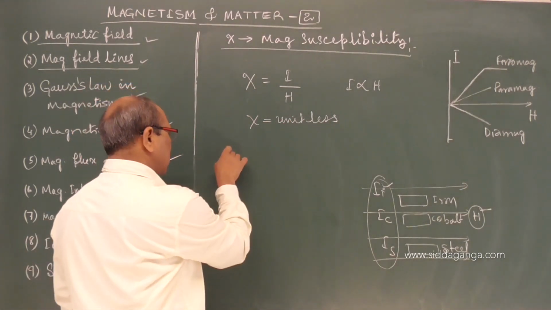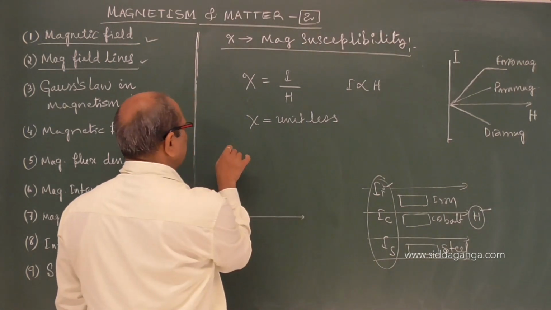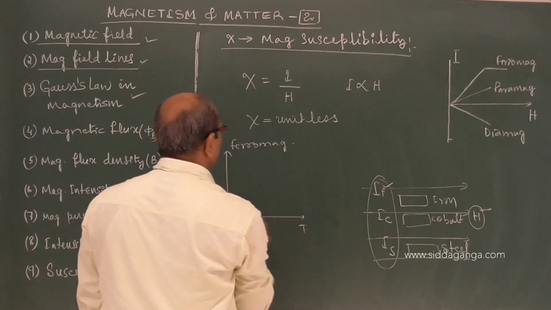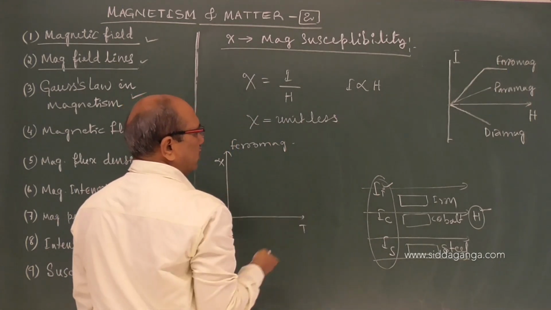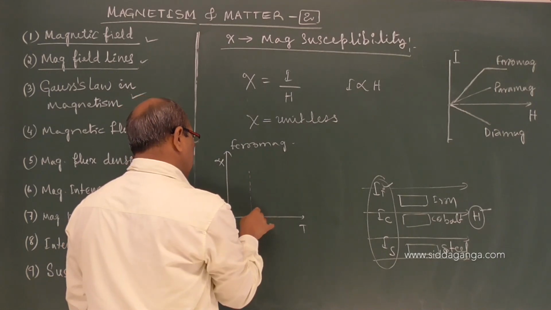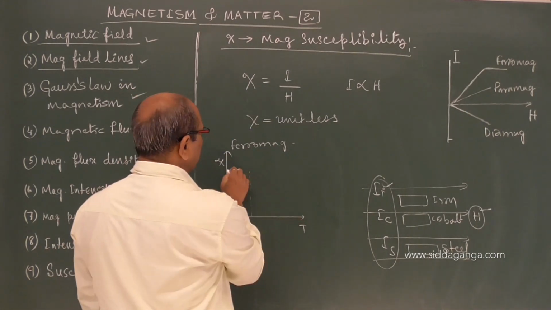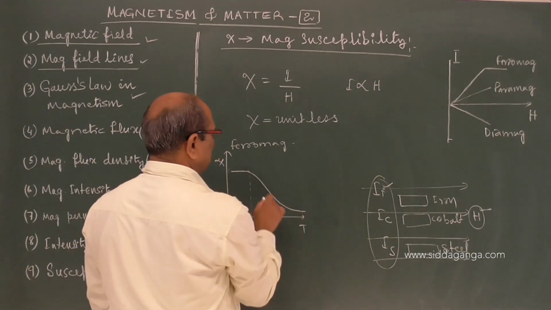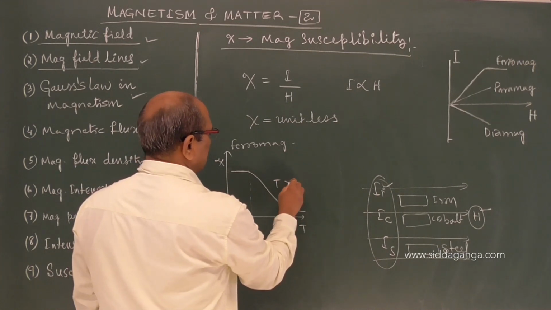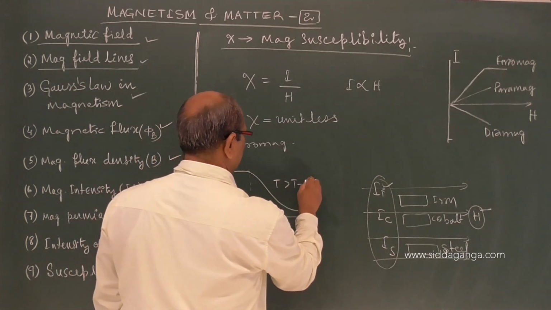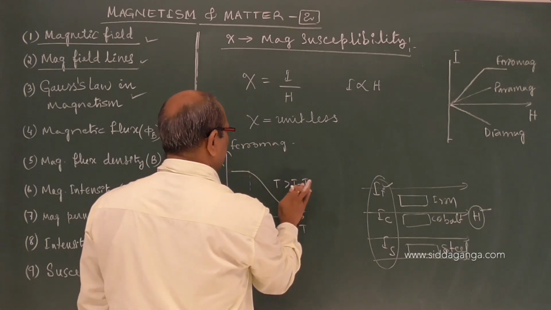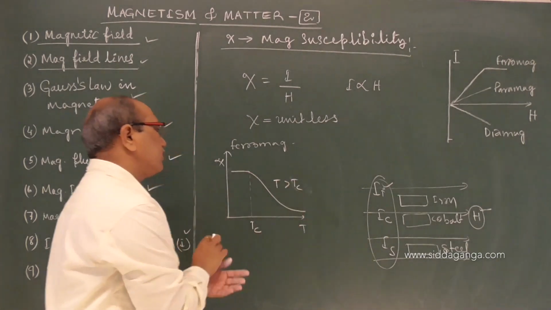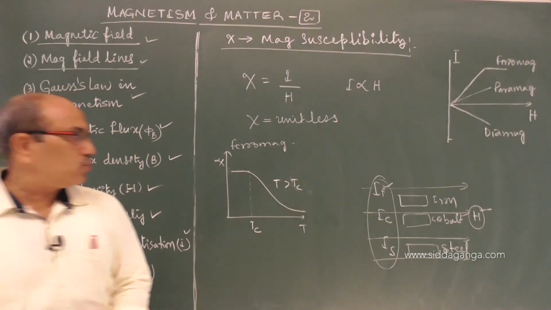How it varies with temperature is different for ferromagnetic, paramagnetic and diamagnetic. I take the first as ferromagnetic. I will discuss again when coming to the concept of ferro and dia. Just for convenience, I am saying it remains almost constant earlier and then slowly decreases for temperature T greater than the critical temperature Tc. T greater than Tc.